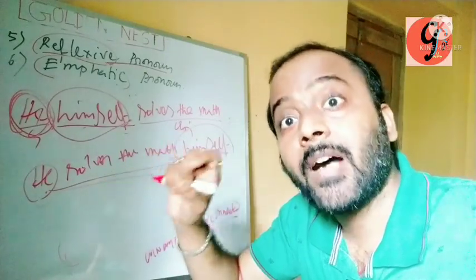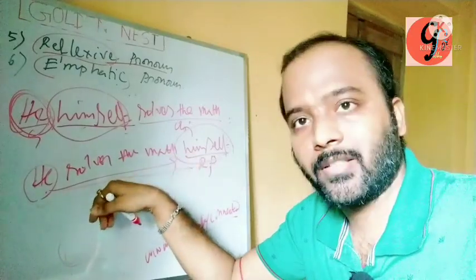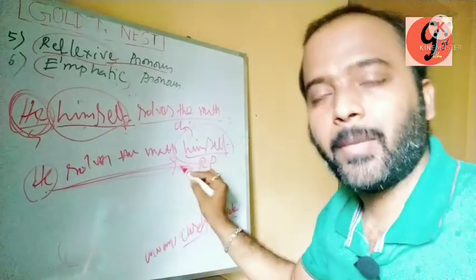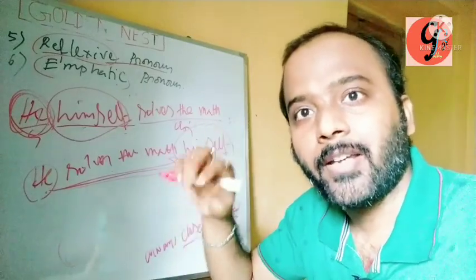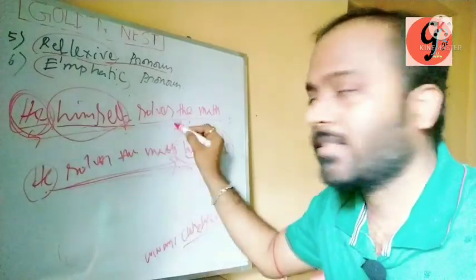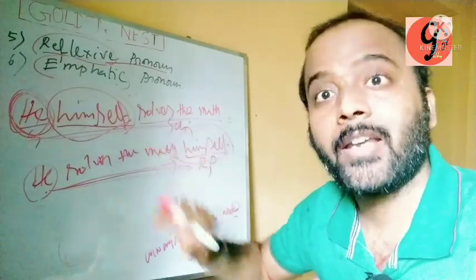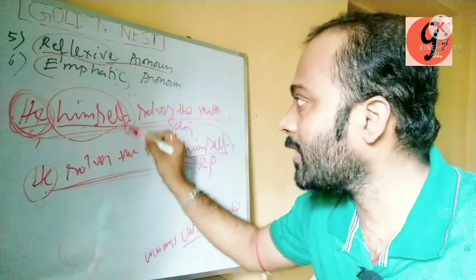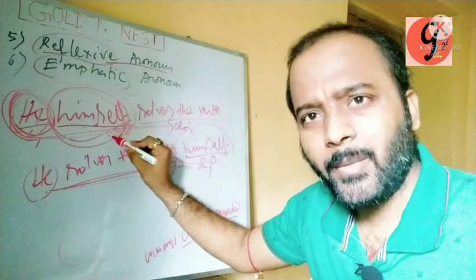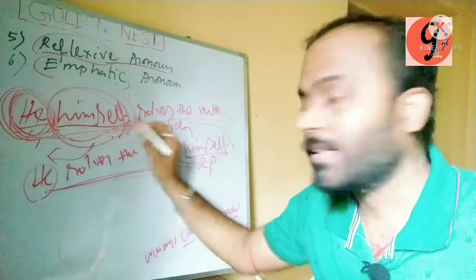Clear? The point of somehow is hidden here. In the sense of somehow, in the sense of manage, it is hidden. It's a hidden sense. In the second sentence, he solves the math himself, the hidden sense is that he managed to solve the math. Okay, fine. But in the first sentence, he himself solves the math, the meaning is that without taking anyone's help he solves the math. That's why here the subject he is emphasized.